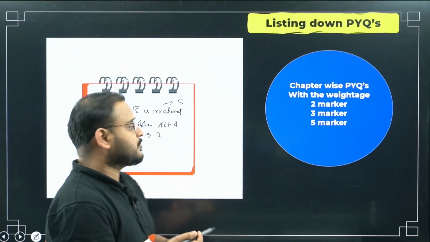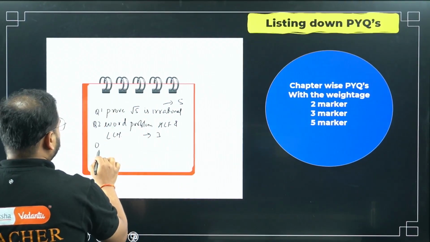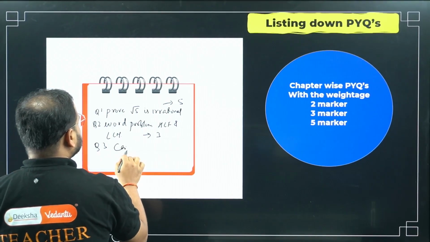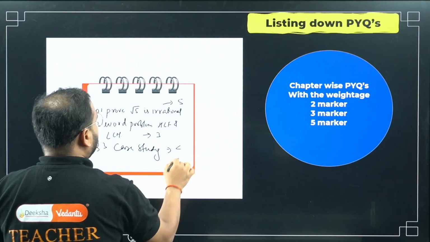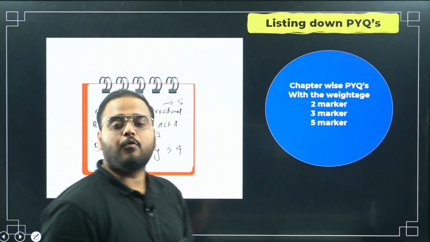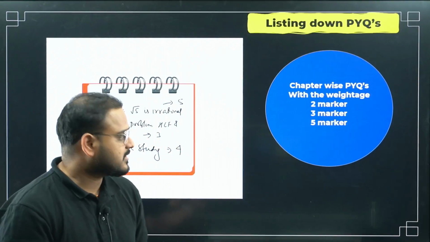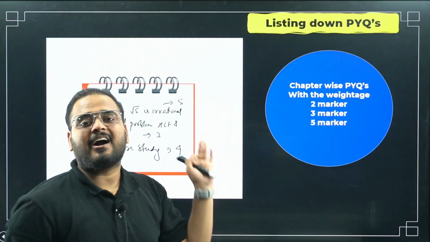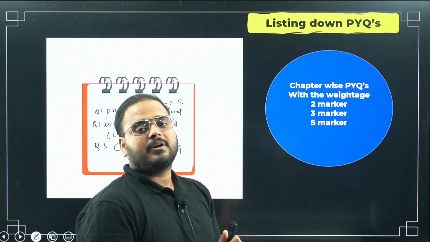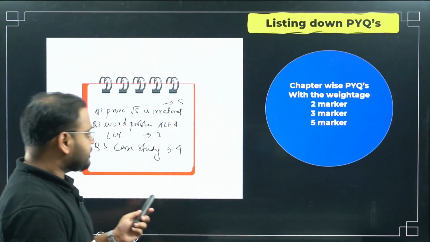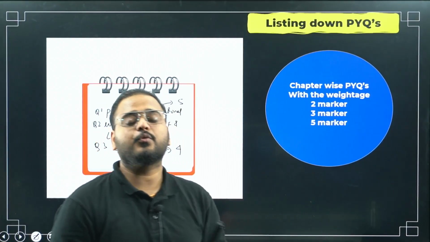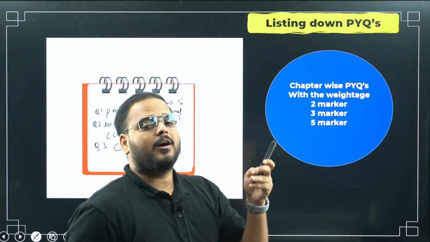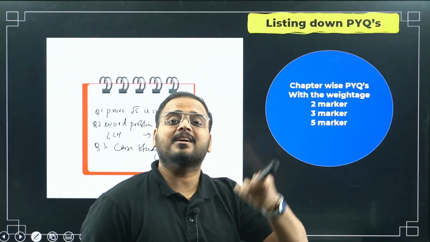So if a case study is coming, question number 3 is a case study coming for 4 marks. So you should know all this. List it down right after you complete a chapter. Moving on. This is very important, do not forget to do that. It is very advantageous for you. You will not have to bother about this again when you are revising the completed portions.